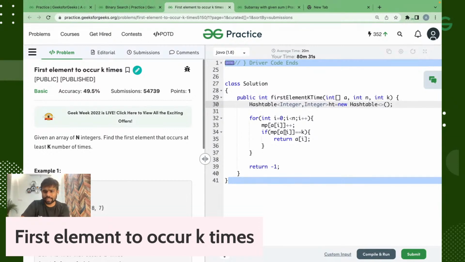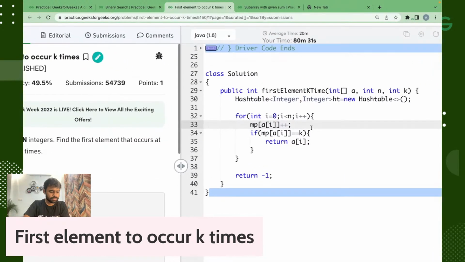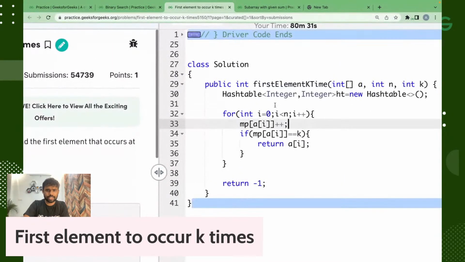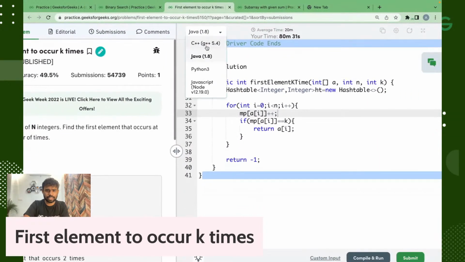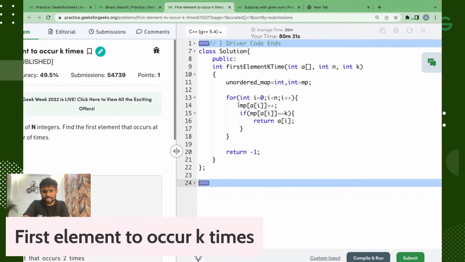That will be taken. And here, as we are doing this, we have to insert this in the hash table. Okay, so this is what we will do. Explain the 14th line. Here we are just increasing the frequency of each number. Initially the value in the map is 0 for every number, and when we do plus plus, it increases the frequency of that number, the value for that key in the map.